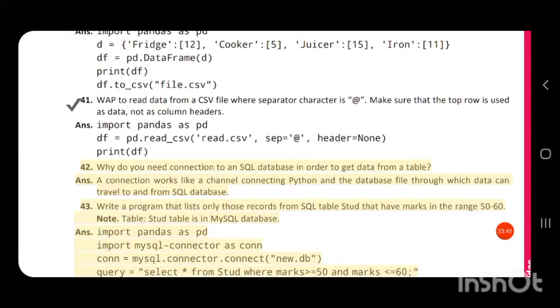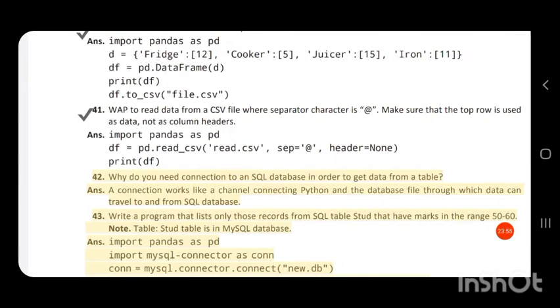First we have to write a program, so we have to import the pandas library. So import pandas as pd. If it is asked to write the statement, then there is no need of importing the pandas library, you just have to write the particular statement. But here it is asked to write a program, so you have to write the whole steps in a program. First import the pandas library, then create the data frame.